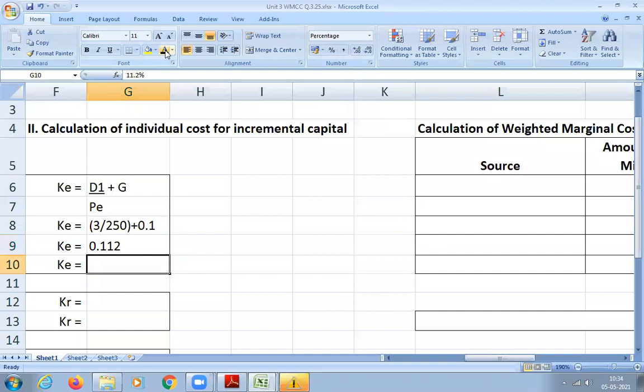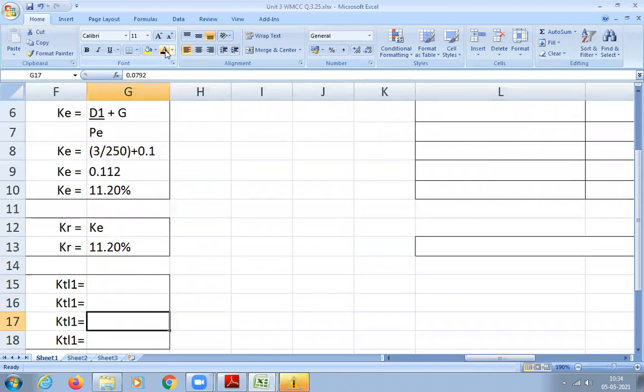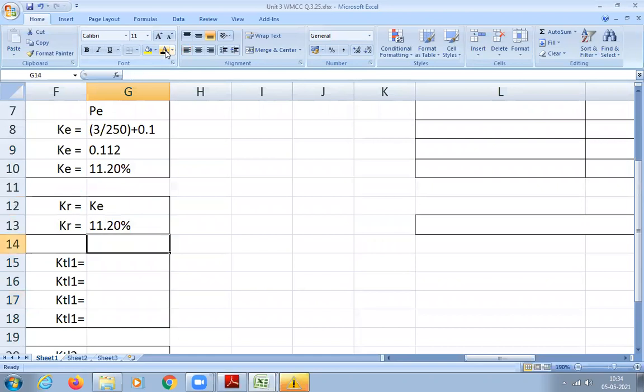How much percentage? 11.2%. What about KR? How much will be KR? Same, sir. 11.2%, whatever is for the cost of equity. Very good.